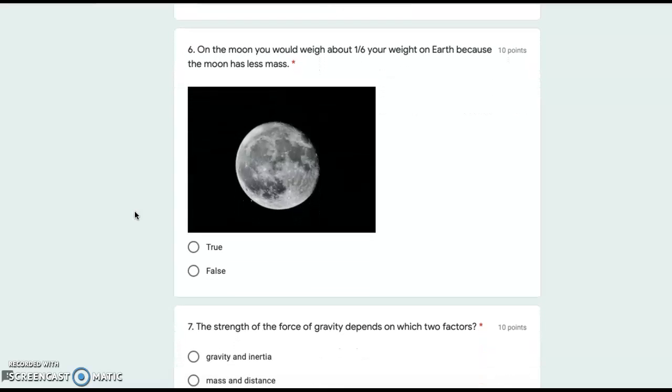Number 6. On the moon, you would weigh about 1/6 your weight on Earth because the moon has less mass. Is that true or false?